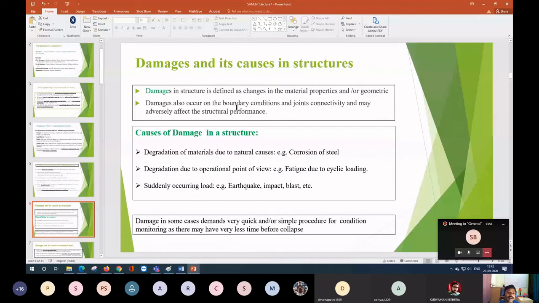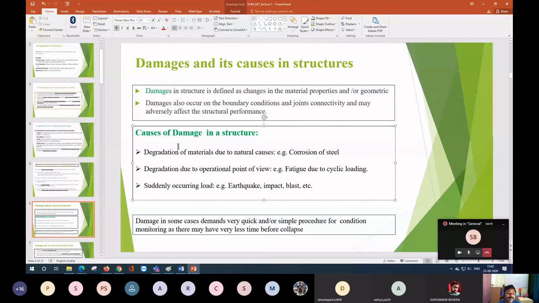Okay, so this is about the modeling of the damage. Now, what are the causes of damage? Already we have discussed many things. One is natural causes. If you think of the steel bridge, then there will be corrosion. If you think of the concrete bridge, then the corrosion of the steel will be there, as well as the degradation of the material property in the concrete.